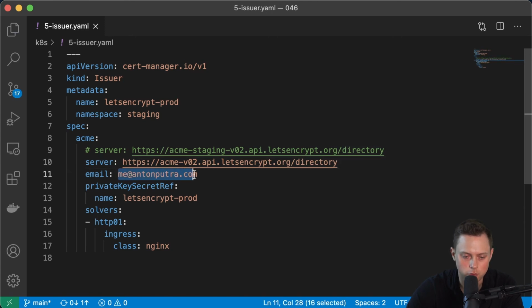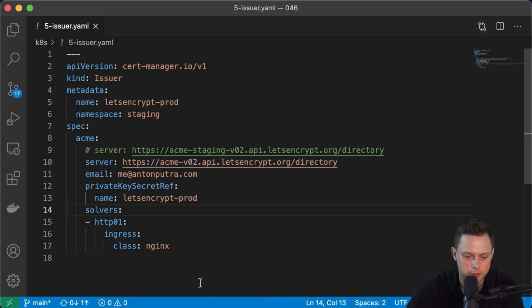And you also need to provide your own email here. Then you're gonna say where it will create those secrets. And solvers, usually you have the HTTP solver, which will create the endpoint that Letsencrypt can access and verify that it's your domain. And also you can use DNS resolver as well. And here you're gonna provide the Ingress class, and this is our class that we created recently, Nginx class. All right, so this is the production one. So if you're gonna use this one, you will not get real certificates. It's gonna be fake certificates, but at least you can verify that your pipeline works.